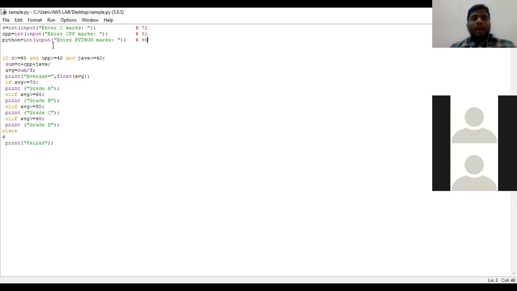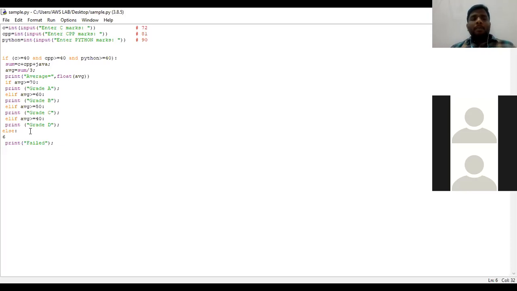Okay, now I am ready with these 3 marks. Suppose in the if condition, the condition I am going to give is if that particular student has got a minimum of 40 marks. Why?